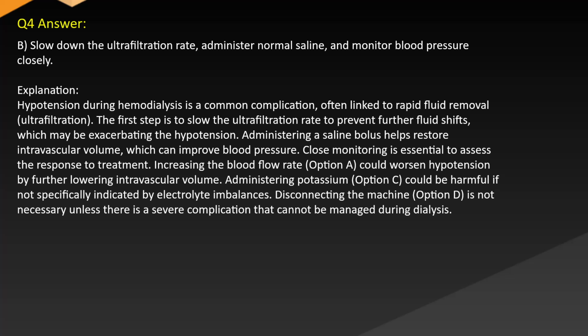Increasing the blood flow rate, option A, could worsen hypotension by further lowering intravascular volume. Administering potassium, option C, could be harmful if not specifically indicated by electrolyte imbalances. Disconnecting the machine, option D, is not necessary unless there is a severe complication that cannot be managed during dialysis.